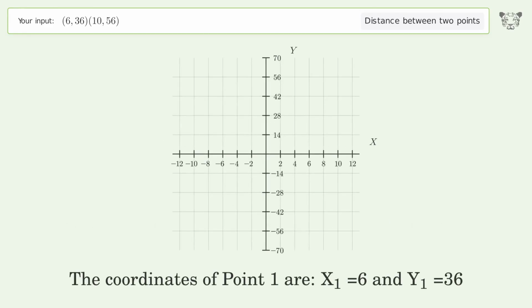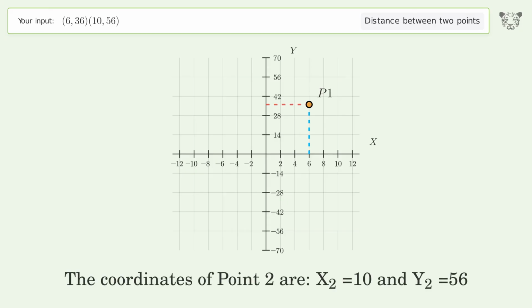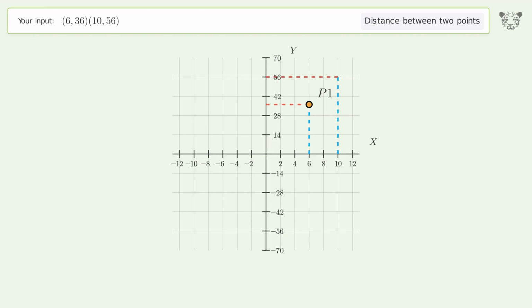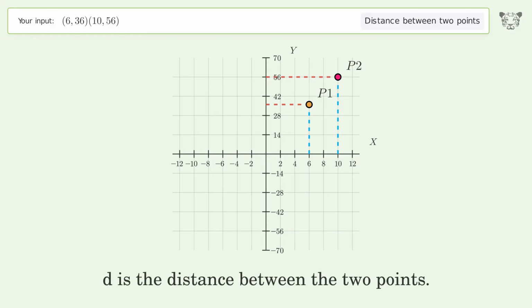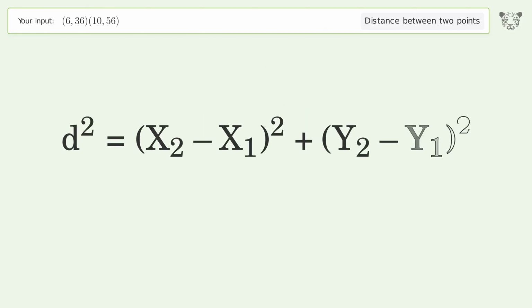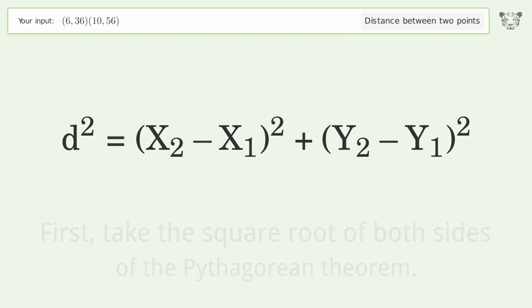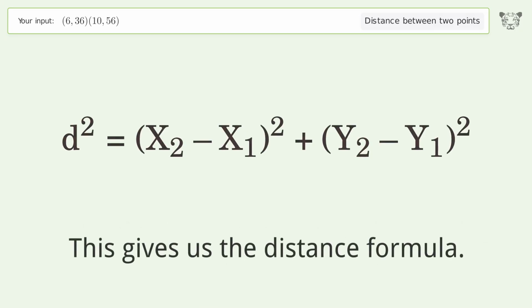The coordinates of point 1 are x1 equals 6 and y1 equals 36. The coordinates of point 2 are x2 equals 10 and y2 equals 56. D is the distance between the 2 points. First, take the square root of both sides of the Pythagorean theorem. This gives us the distance formula.